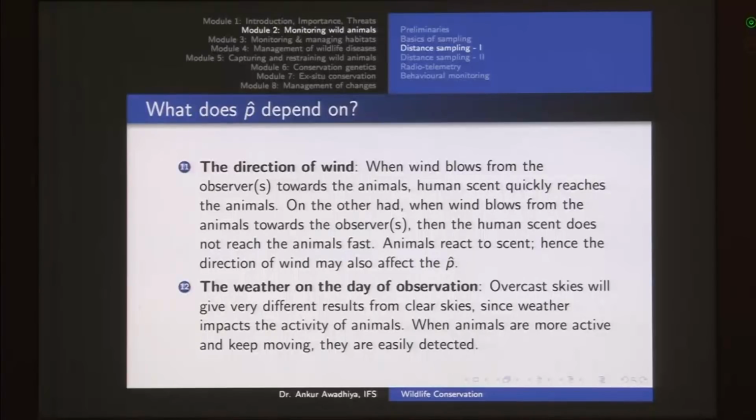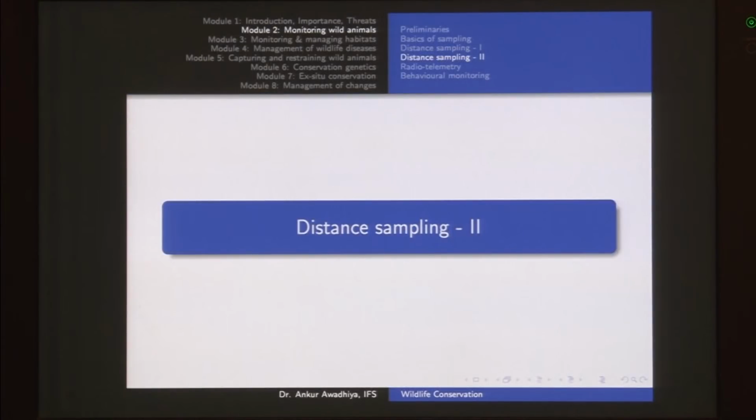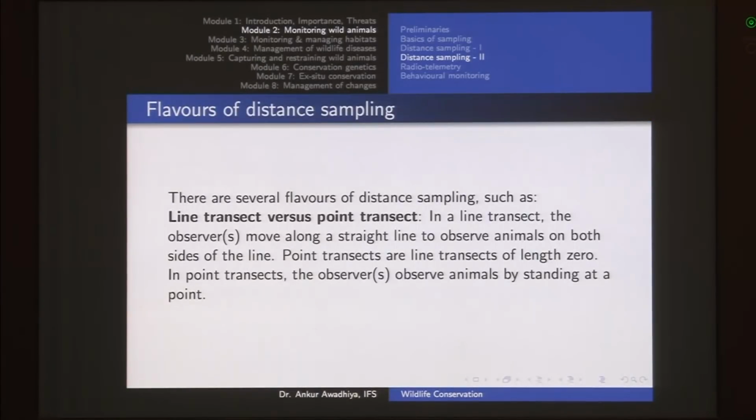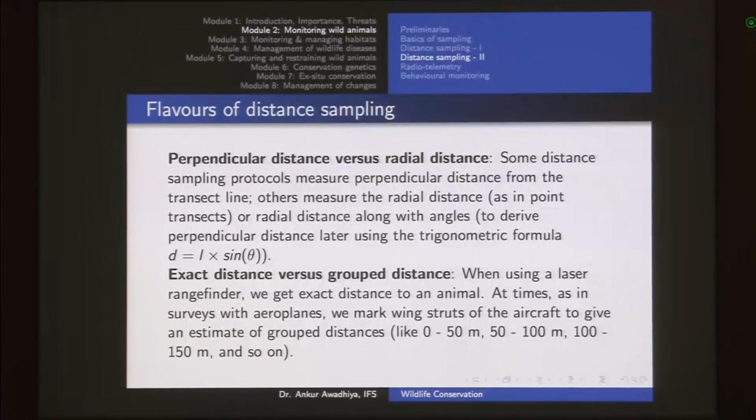So, p hat is something that is tricky to determine. So, next we had distance sampling too. Here we talked about different flavors: line transect versus point transect. In the case of point transect, you have circular plots, then you have perpendicular distance versus radial distance.